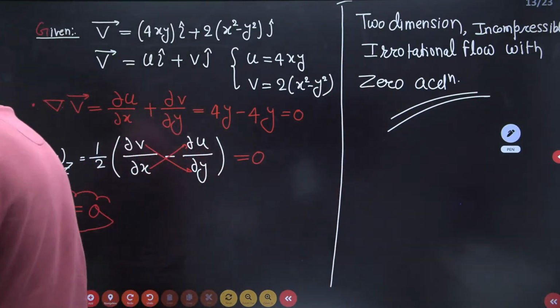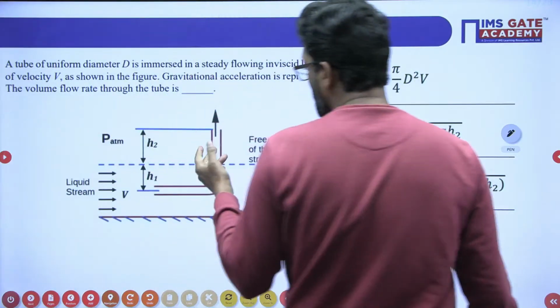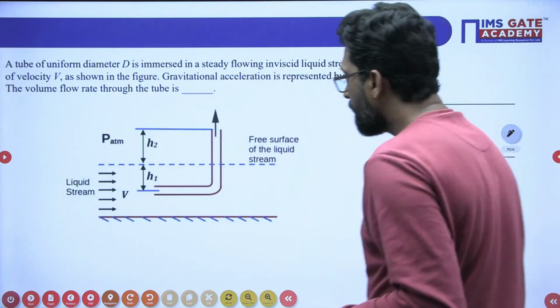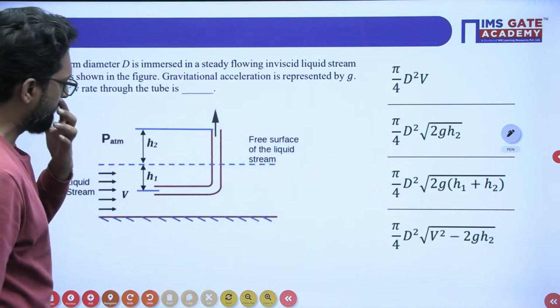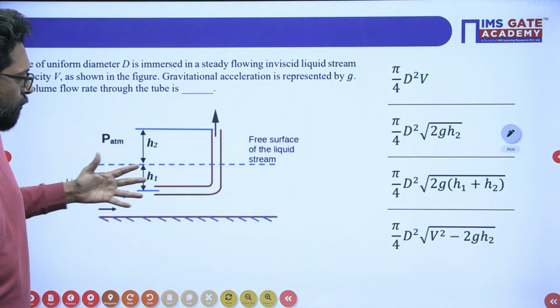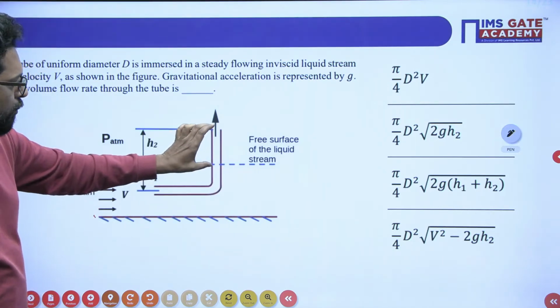Now the next one is also very simple. Pitot tube, related to pitot tube. What is the difficulty in here? We have to take a datum. This is your free surface. See, with this one, beta, a liquid stream is there. This is the liquid stream, and this liquid stream is up to that, and the pitot tube is up to here.